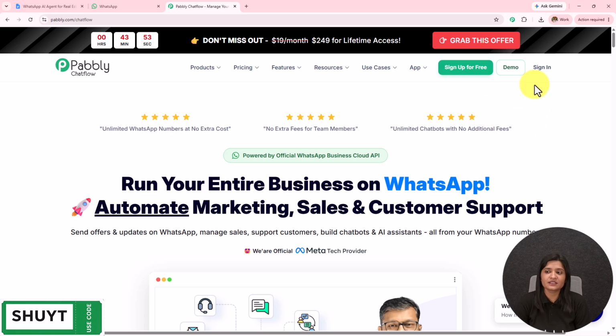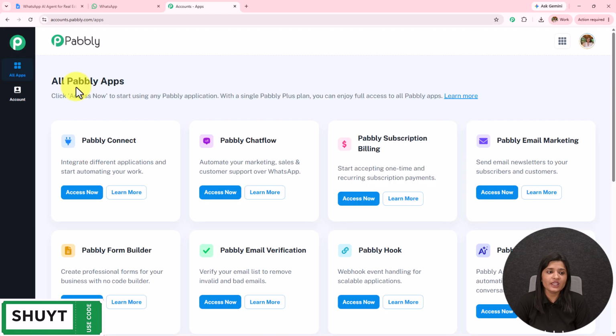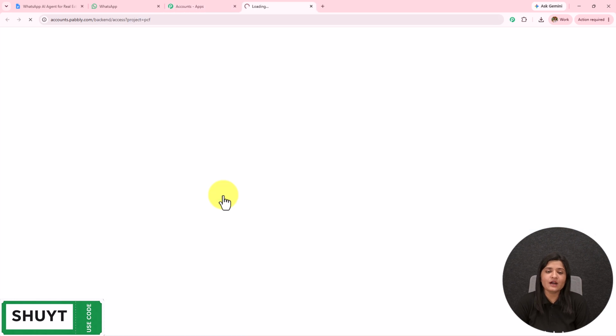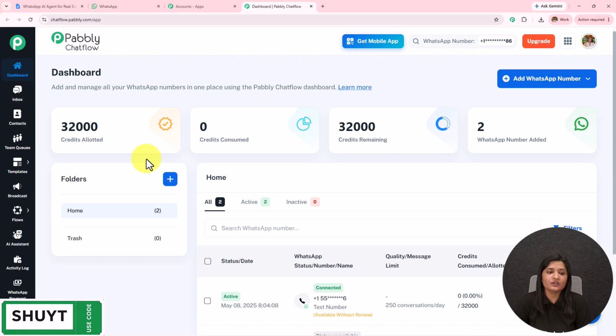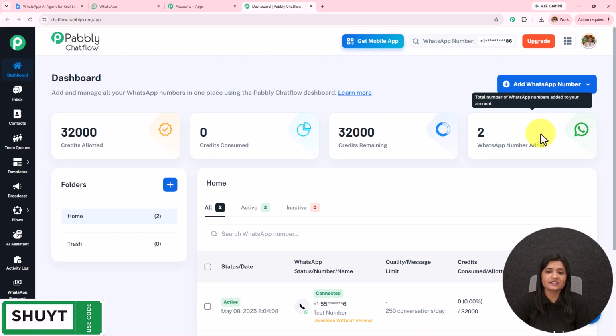Here, as I'm an existing user, I'll click on this sign in. Here all Pabbly apps page has appeared, which is showing me all the Pabbly applications. I'll select this Pabbly Chatflow Access now, and I will be landed towards the app dashboard of Pabbly Chatflow, where I will be able to find the credit allotted, credit consumed, credit remaining, and the WhatsApp number added.